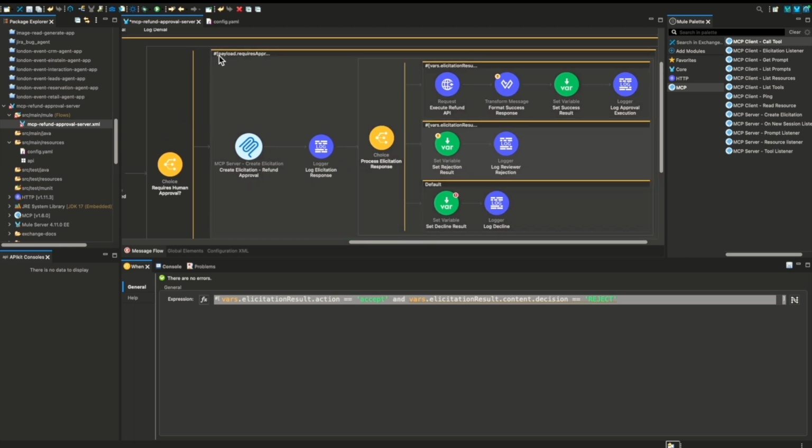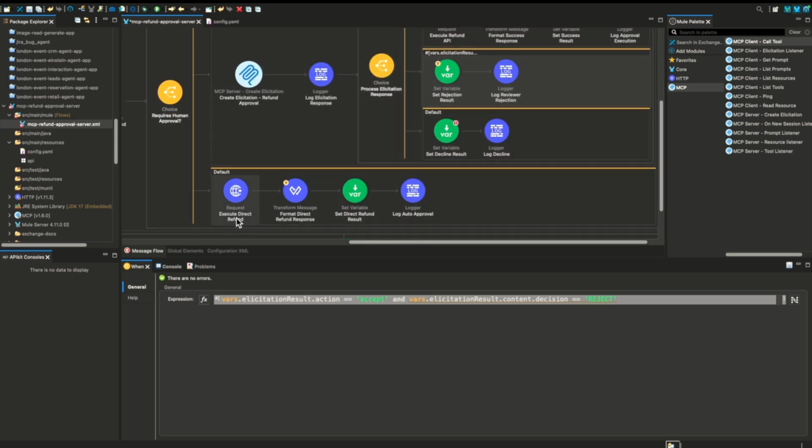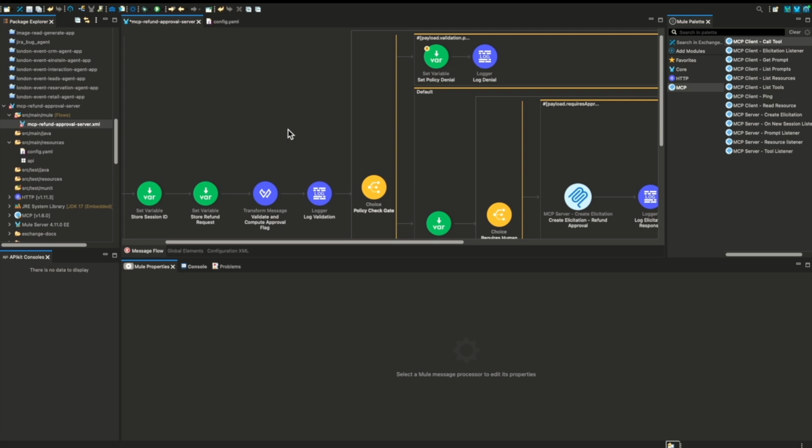If approval is not required, then we're going to execute the refund directly, format the response, and send that response back to the MCP client. I already ran this MCP server, which is running on my localhost port 8081. Let's see how we can connect to this MCP server, which has the elicitation capability. Make sure you're using an MCP client which has elicitation capability.